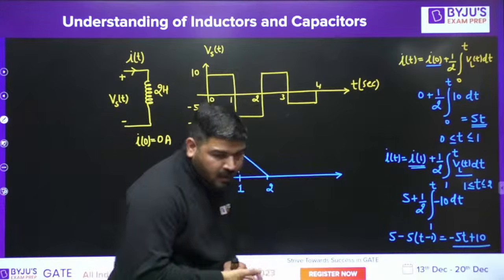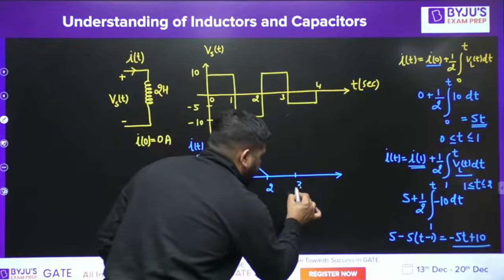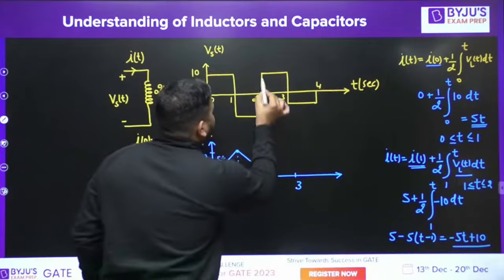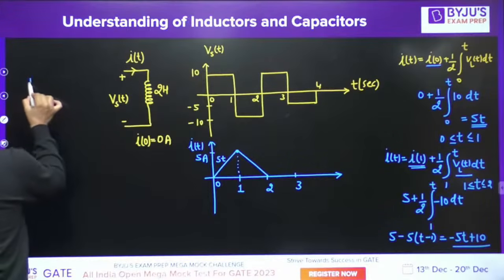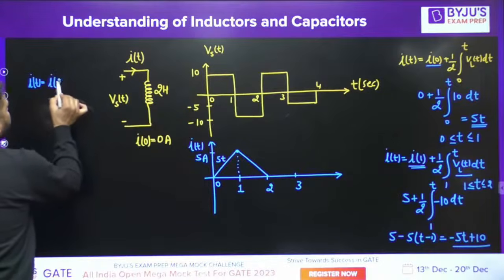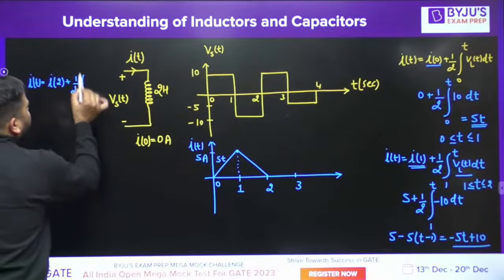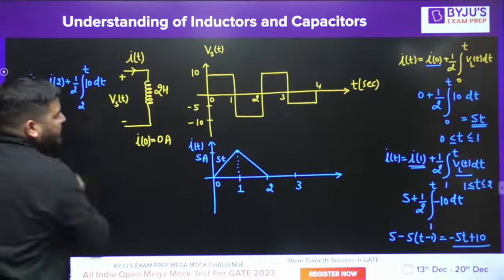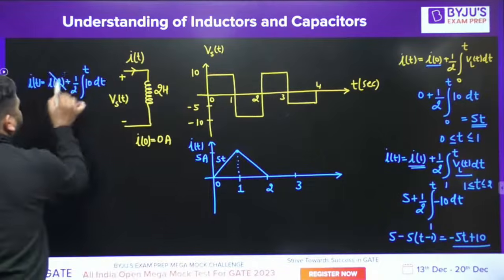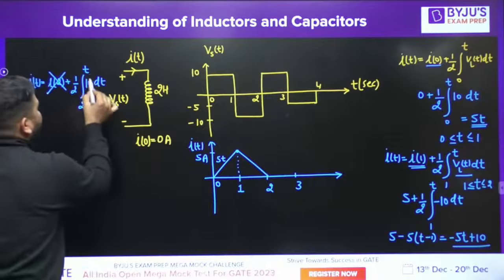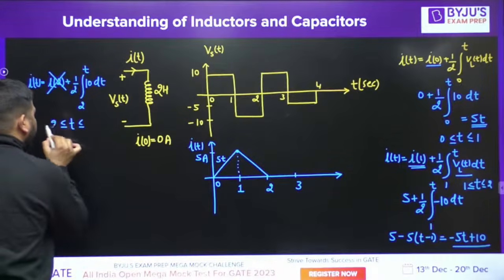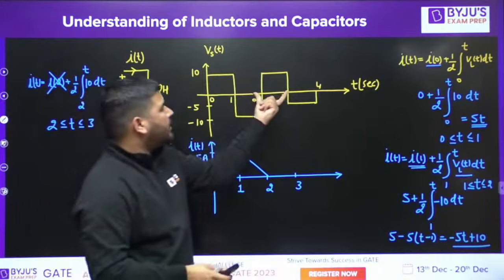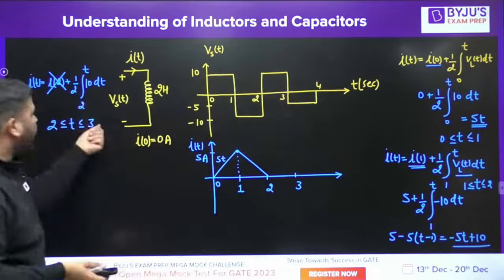Okay. Now, let's come to the next, 2 to 3. What will be the current from 2 to 3? Now from 2 to 3, again, the equation will be I(t) equal to I2 plus 1 by L integration 2 to t of VL(t) dt. What is VL(t) now? VL(t) is 10, 10 dt. And I2 is 0. You should remember that t should be valid between 2 and 3, because this 10 volt is between 2 seconds and 3 seconds. That's why t can be valid between 2 and 3.